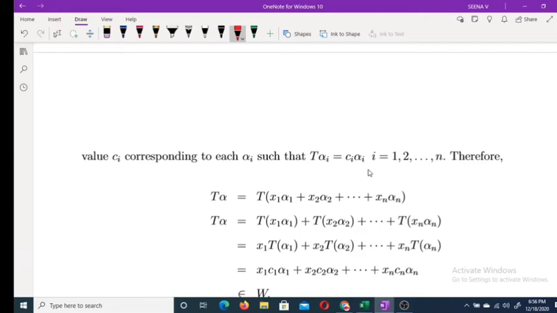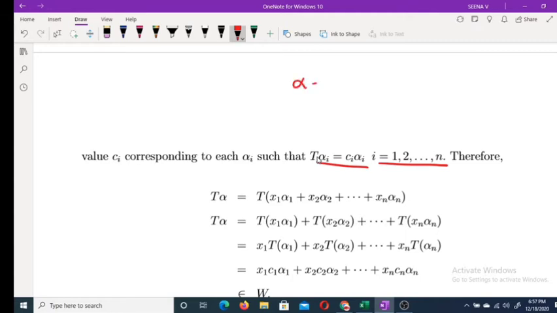Okay. So alpha 1, alpha 2, etc., alpha n are characteristic vectors corresponding to the characteristic values ci. Okay. So T alpha i is equal to ci alpha i, i varies from 1 to n. Now what about our T alpha?